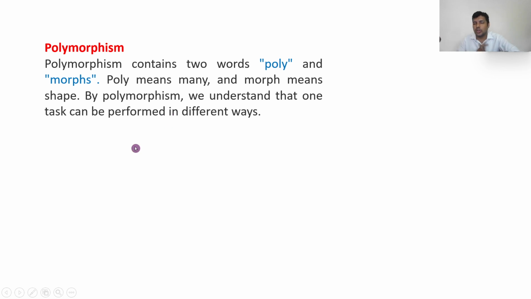Okay, now let us move to polymorphism. Now what is polymorphism? Polymorphism contains two words, poly and morphism. Poly means many, morphism means shape. So in polymorphism, we understood that one task can be performed in different ways. The same task can be performed in different ways.